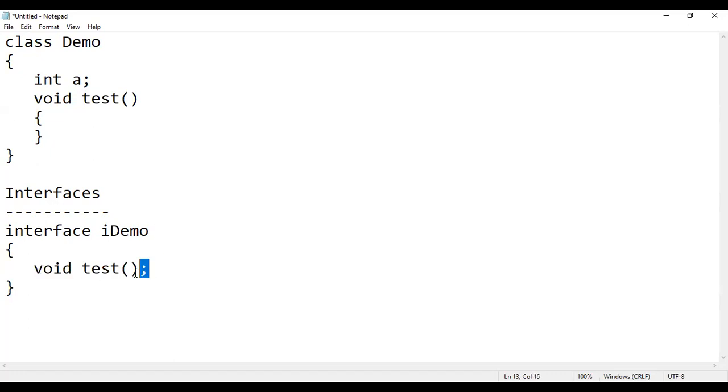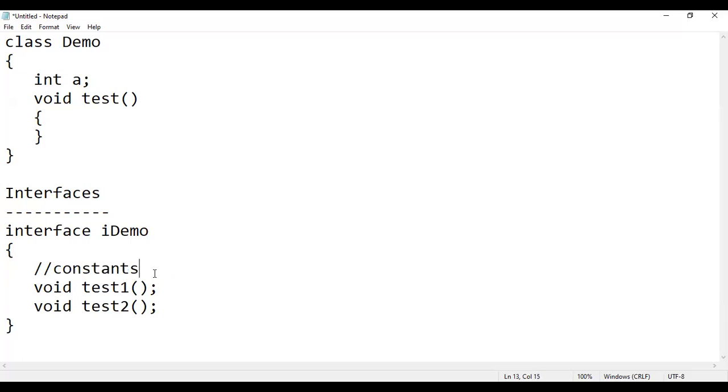An interface will have only method declarations, but it cannot have definitions. How many declarations can an interface have? It can have any number of method declarations. There's no constraint. In our example, I've considered two methods, test1 and test2. And one more thing: an interface can also contain constants.